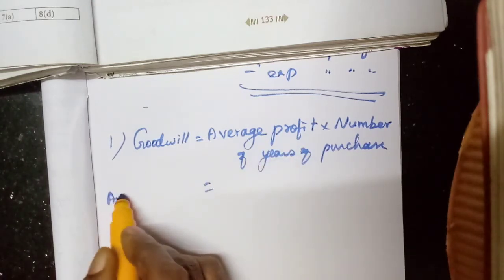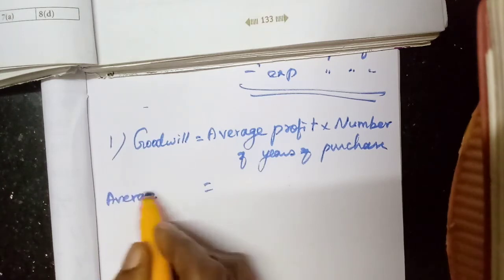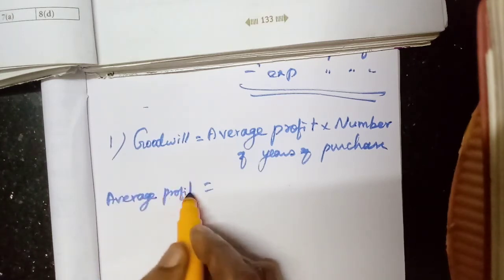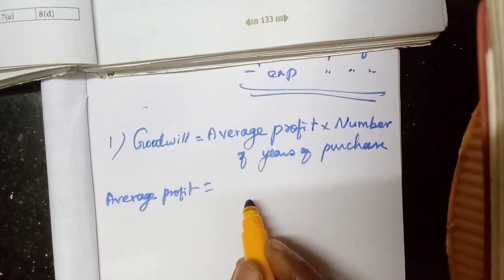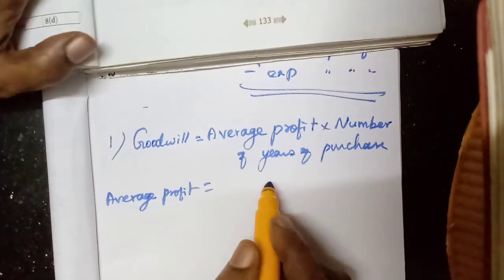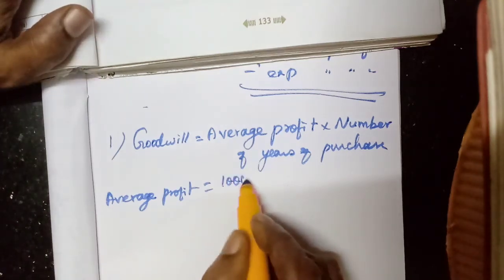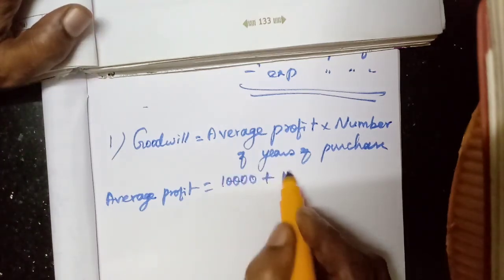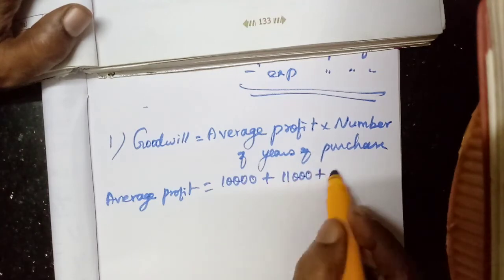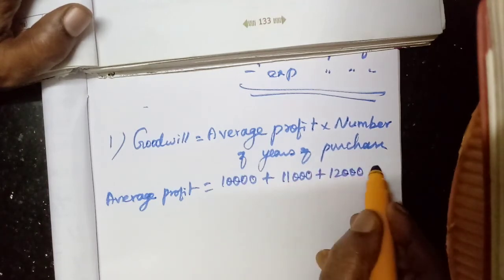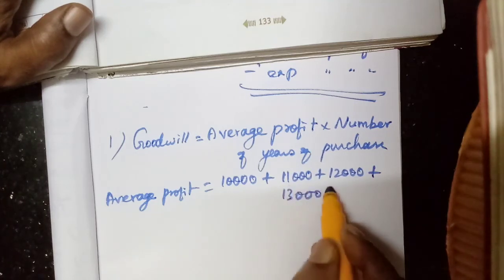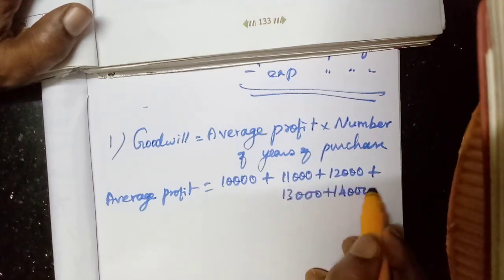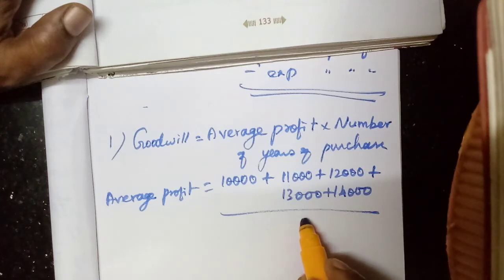So average profit is equal to 10,000, 11,000, 12,000, 13,000 plus 14,000 divided by how many years? 5 years.